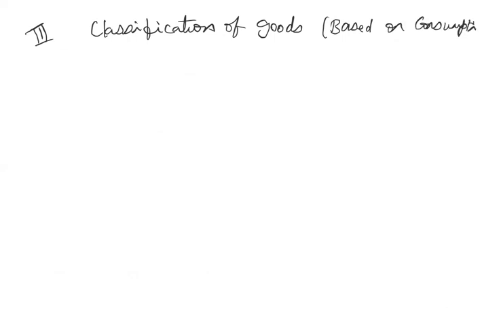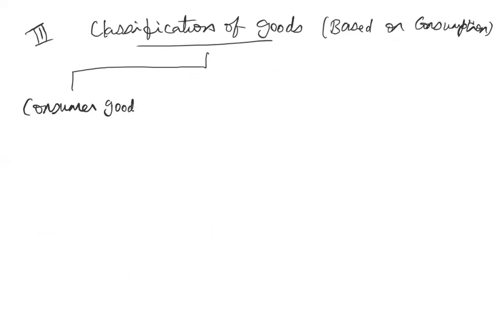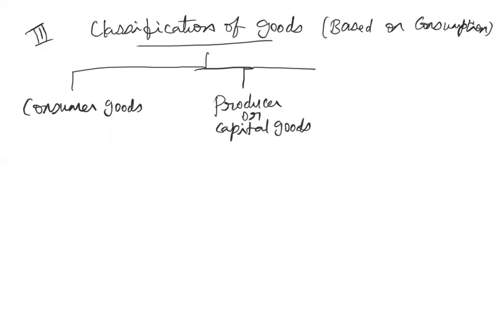Based on consumption. So classification of goods based on consumption. Based on consumption, goods are again classified into three types: consumer goods, producer or capital goods, and intermediary goods.